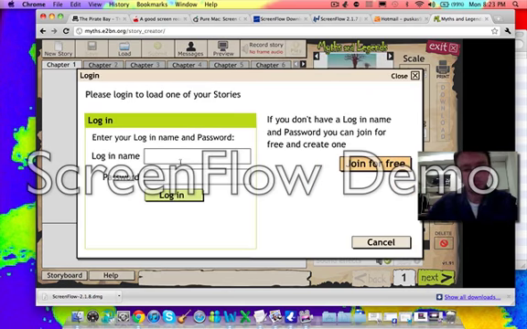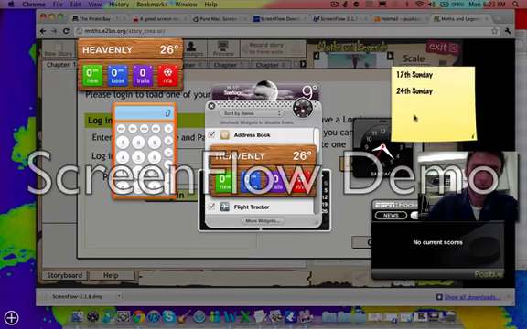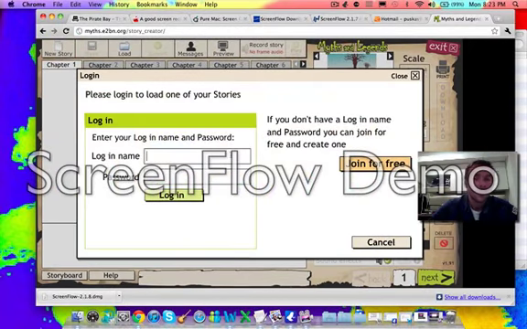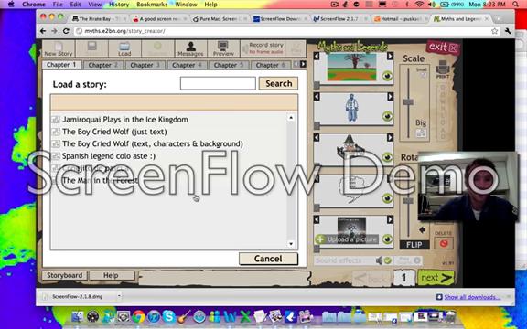I hope you've all saved your username and passwords on one of these sticky notes that I told you about. Hopefully I can remember mine. Okay, find your story and open it.